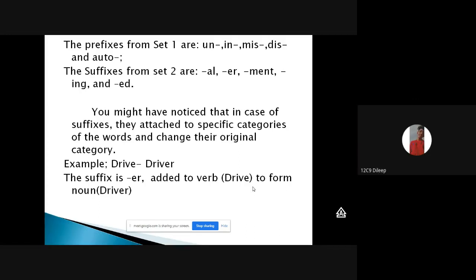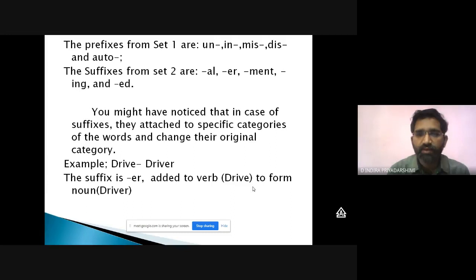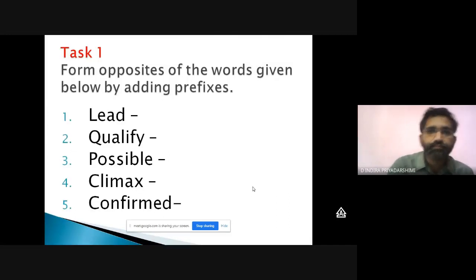Yes, sir. Okay. Shall we do the task now? Here is the task. Form opposite of the words given below by adding prefixes. You have to add a prefix and form a new word, and it should be opposite in meaning to the given word. Could you please get the meanings of these words?